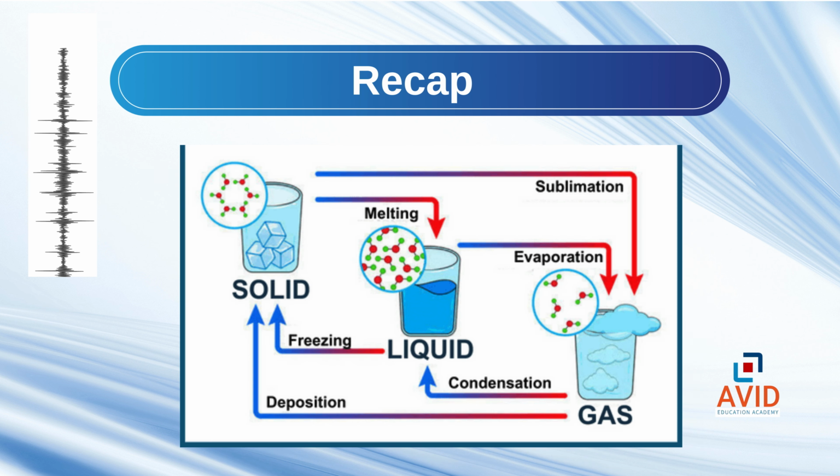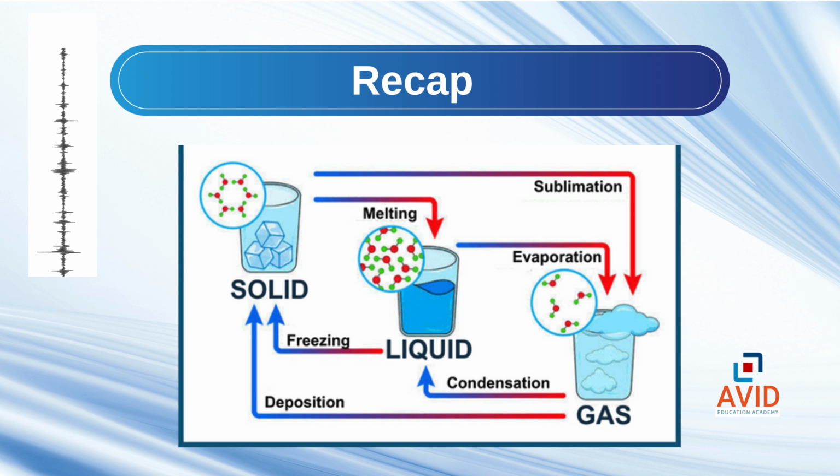Let's quickly recap. Melting, solid to liquid, ice to water. Freezing, liquid to solid, water to ice. Evaporation, liquid to gas, drying clothes. Condensation, gas to liquid, steam to water. Sublimation, solid to gas, naphthalene balls. All these changes happen because of heat, either gaining it or losing it.